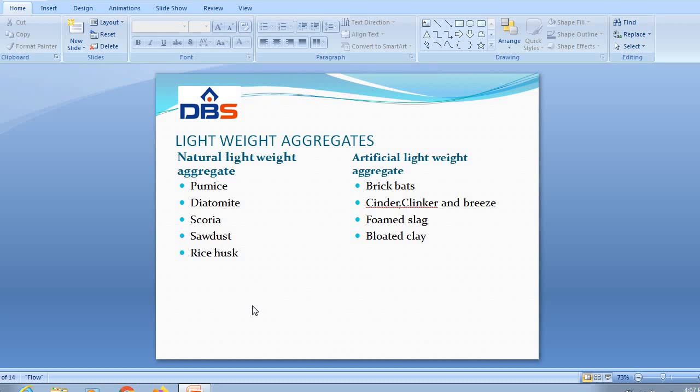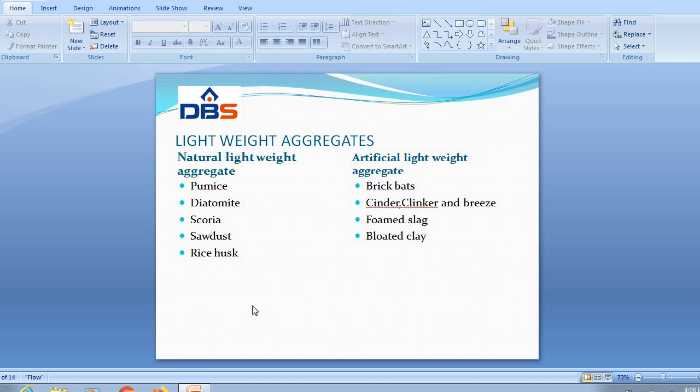It will absorb very little water. Next one, cinder, clinkers and breeze. The terms clinker, breeze and cinders are used to cover partially fused or sintered particles which come from the combustion of coal. Cinder aggregates undergo high drying shrinkage and moisture movement. The unsoundness of clinker or cinder aggregates is often due to the presence of excessive unburned coal particles.